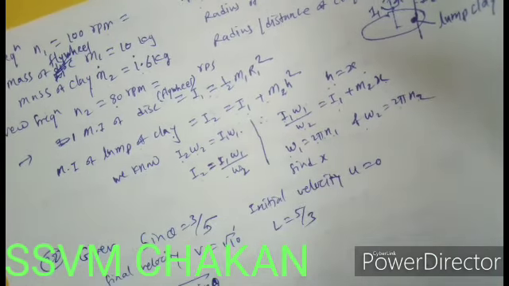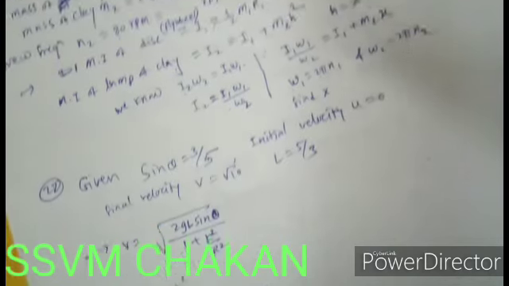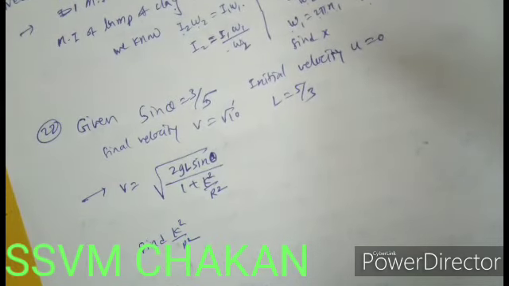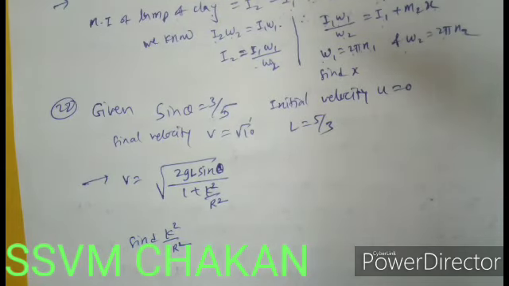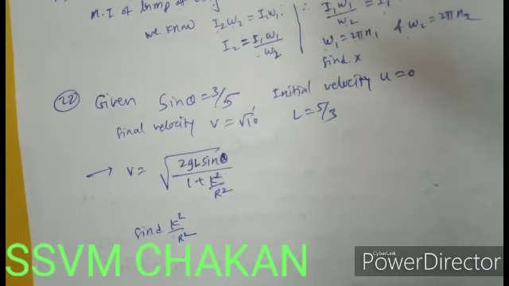You have to solve these examples and send me the answers. This is for you, because you have a lot of time now. Example 22, just a formula is given, you solve on your own. Here you have to find the value of k square divided by r square.